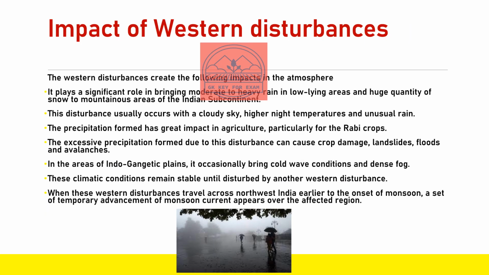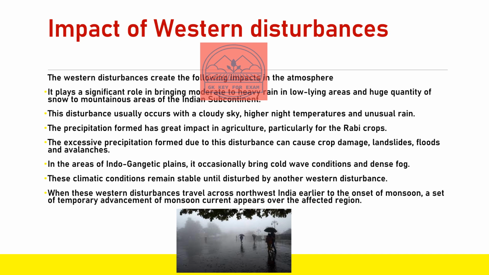So what are the impacts of western disturbances? The western disturbances create the following impacts in the atmosphere. It plays a significant role in bringing moderate to heavy rain in low-lying areas and a huge quantity of snow to mountainous areas of the Indian subcontinent. The disturbance usually occurs with a cloudy sky, higher night temperature, and unusual rains. The precipitation formed has great impact on agriculture, particularly for the rabi crops. The excessive precipitation formed due to these disturbances can cause crop damage, landslides, floods, and avalanches.